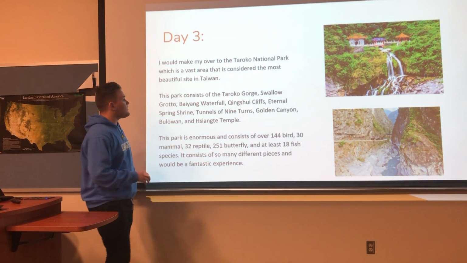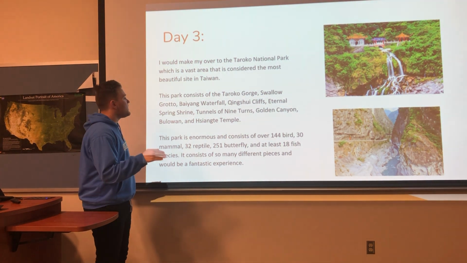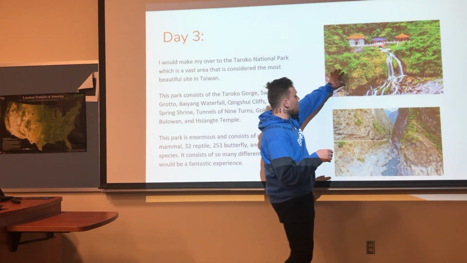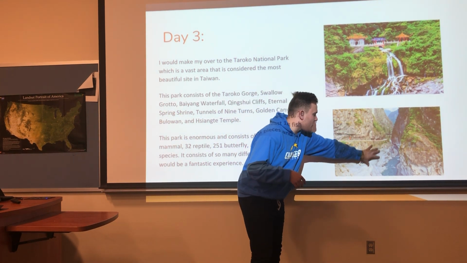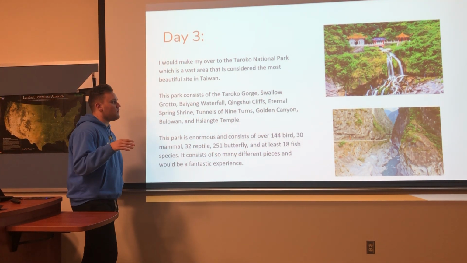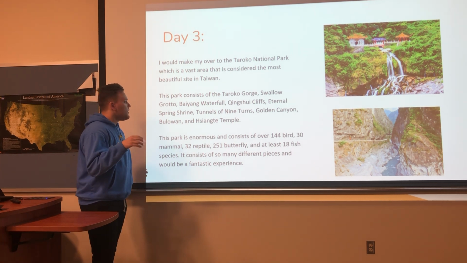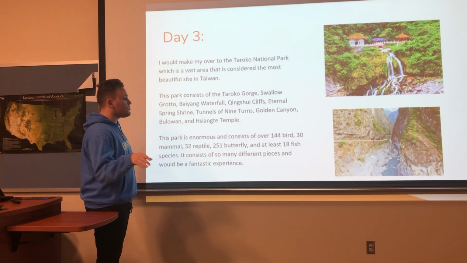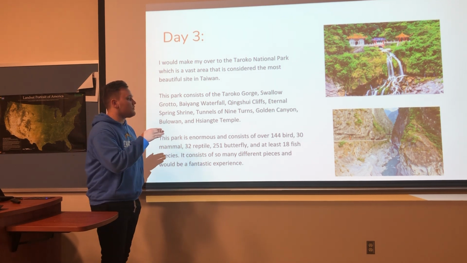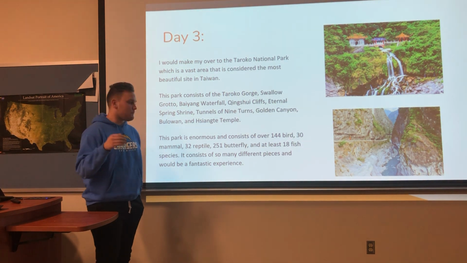Okay, then I will make my way to the Taroko National Park, which is very, very big, and is considered the most beautiful site in Taiwan. This is a picture of the waterfall, and this is a picture of the valley in it, and it's just magnificent viewing. The park consists of the Taroko Gorge, the Swallow Grotto, the Baiyang Waterfall, the Kingshu Cliffs, Eternal Spring Shrine, tunnels of 9 turns, the Golden Canyon, the Buluang to Hazante Temple.